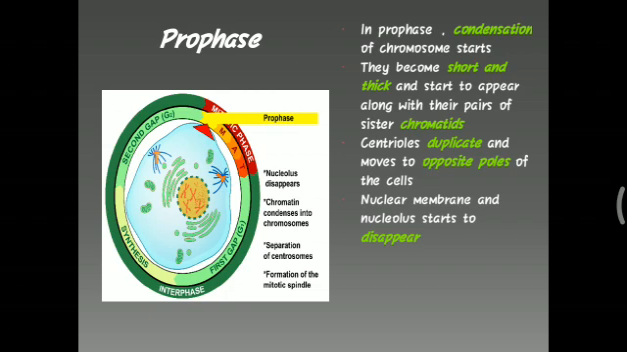In the figure, you can observe here in the center, the nucleolus is present, along with the nuclear membrane, but it disappears at the end of the prophase. So here the prophase is shown along with the gradual and slow disappearance, and also the shorter and thicker condensed chromosomes.